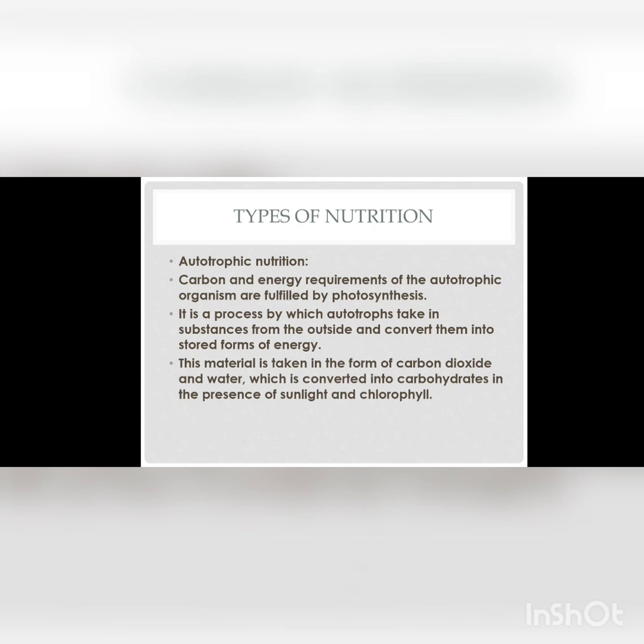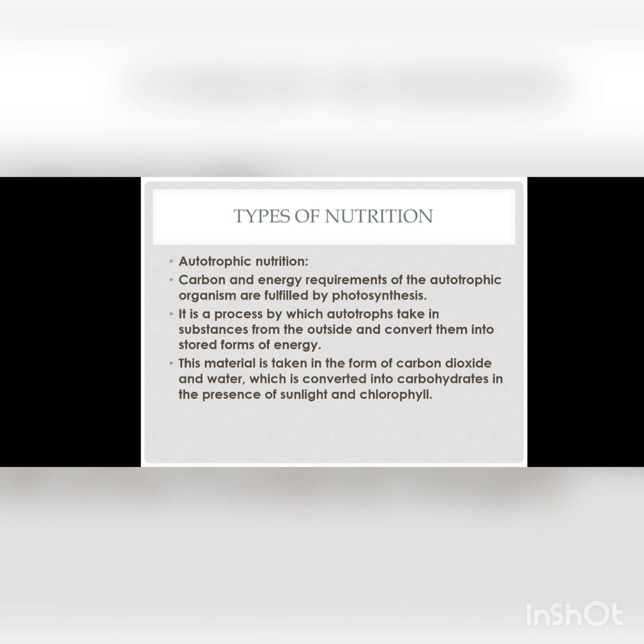Types of nutrition. All of you know autotrophic nutrition. Autotrophic nutrition: autos means self, nutrition means nourishment. Carbon and energy requirements of autotrophic organisms are fulfilled by a process which we know as photosynthesis. Now, what is photosynthesis? It is a process by which autotrophs, meaning green plants, take in substances from the outside and convert them into stored form of energy.